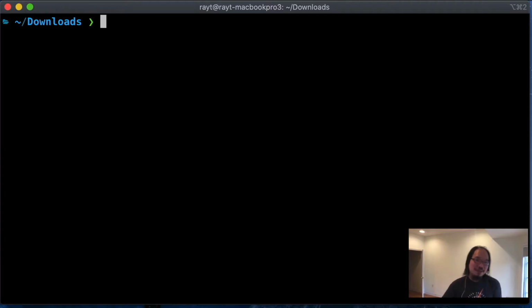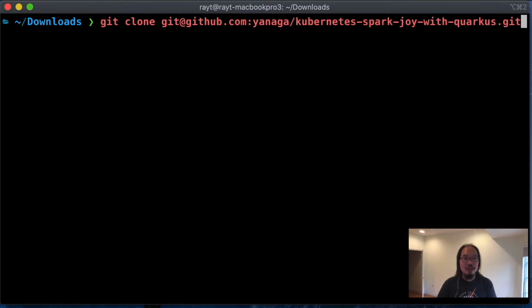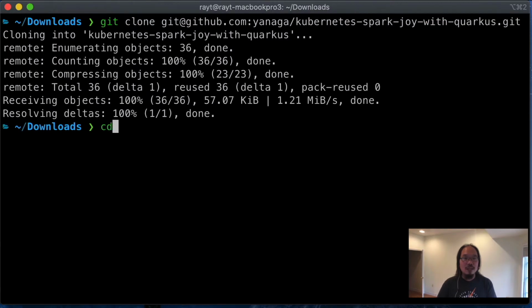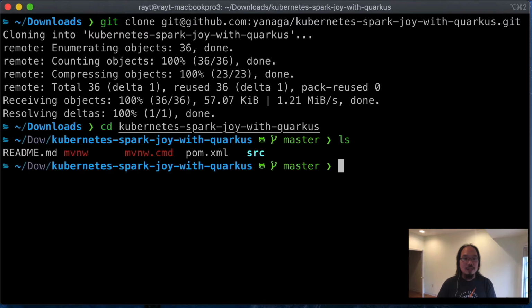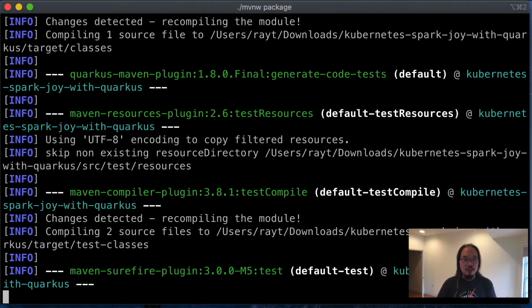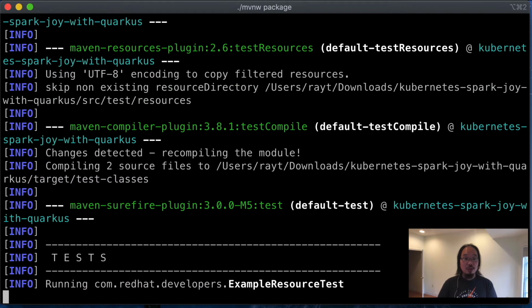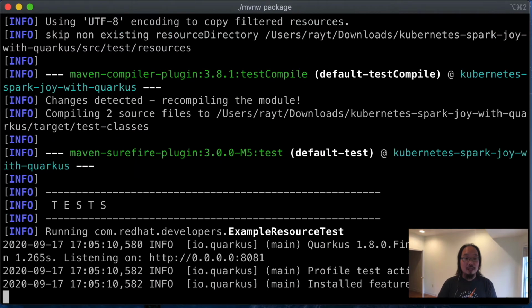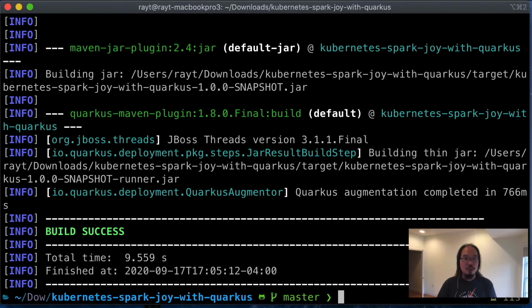So thanks, Edson, for giving me the repository. What I'm going to do first is just check it out. I'm going to go ahead and git clone the entire repository. Okay, and I can cd into it. And this is my application. Of course, I can go ahead and build it with a Maven package if I want to, just to make sure I have everything downloaded. If I want to run it, I can also just use the quarkus dev command so that you can run the application in dev mode.